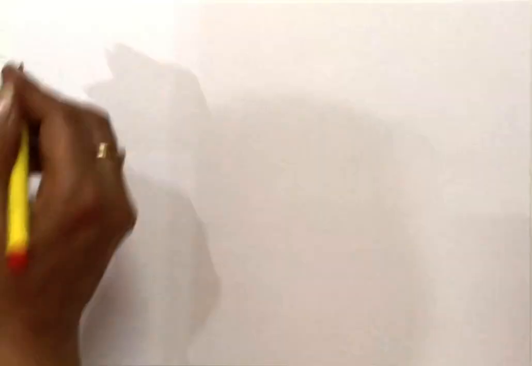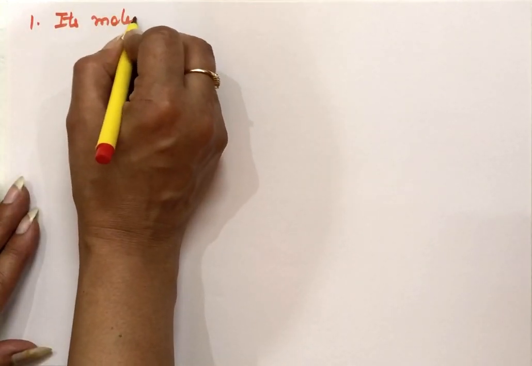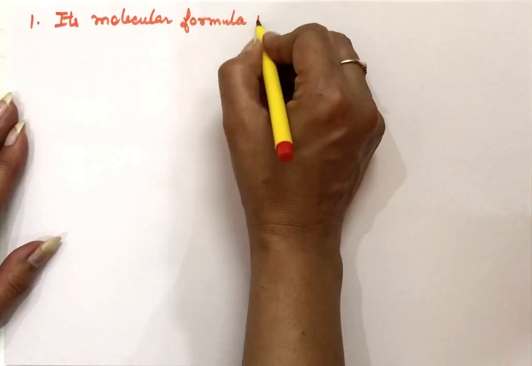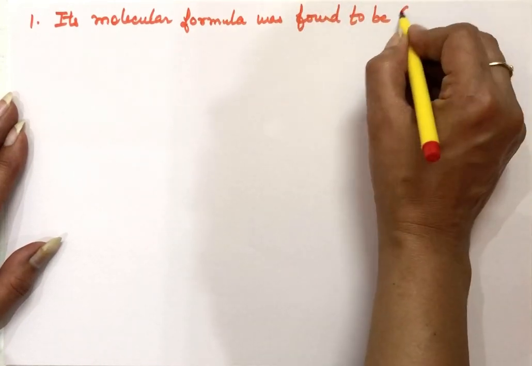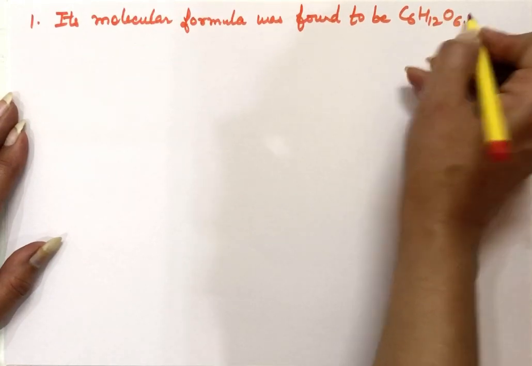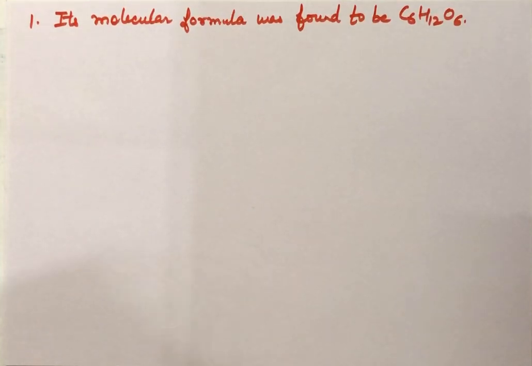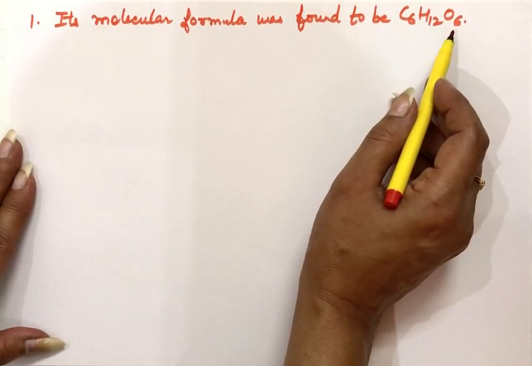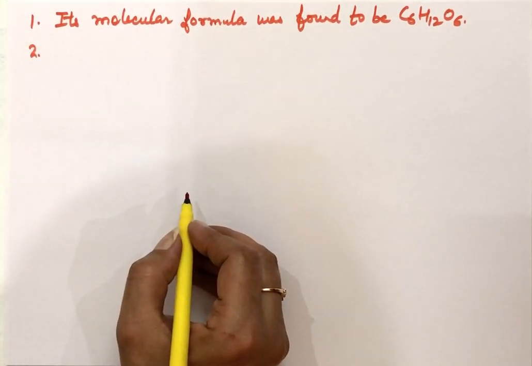So the first point here in the structure is, whenever we have to give the structure of any compound, the first thing is the molecular formula of that compound we have to find out. So its molecular formula was found to be C6H12O6, and the molecular formula of compounds we calculate by taking the percentages of these elements. That we have done in the 11th class, empirical formula, molecular formula. So using that concept, we find out the molecular formula of the compounds. So we know that there are 6 carbon atoms, 12 hydrogen and 6 oxygen atoms in it.